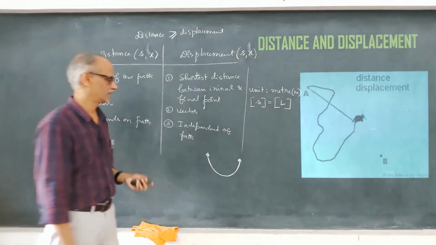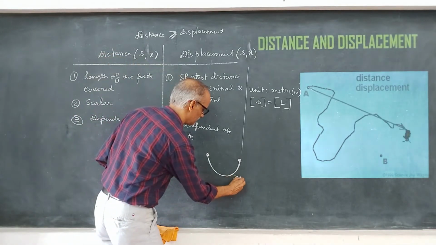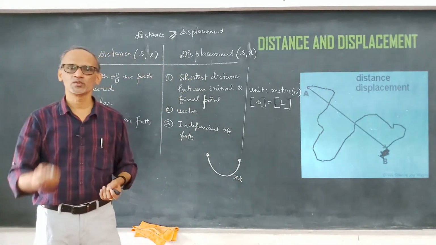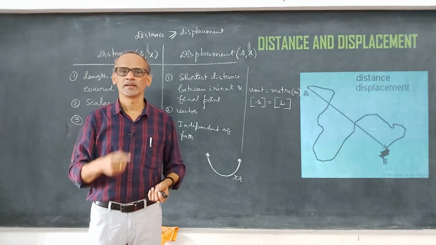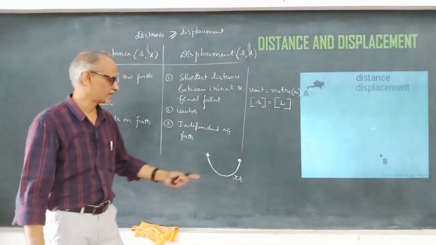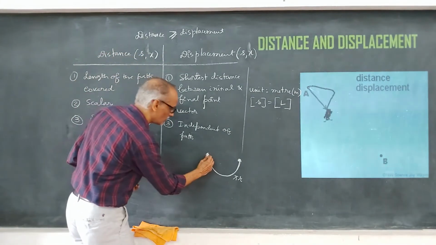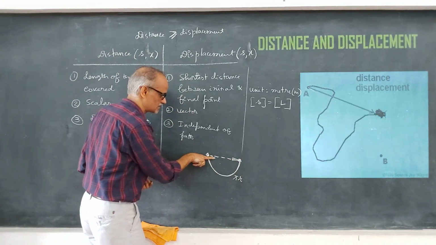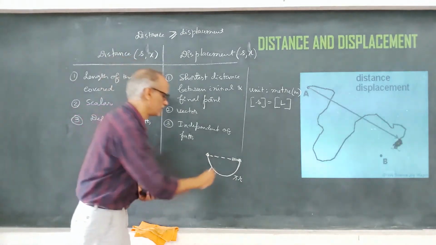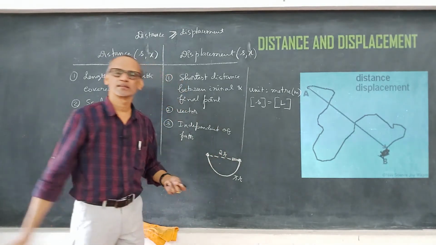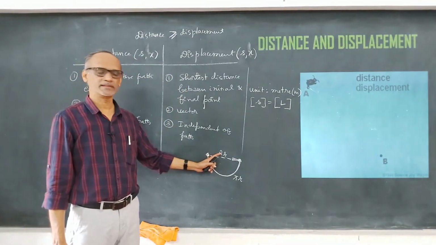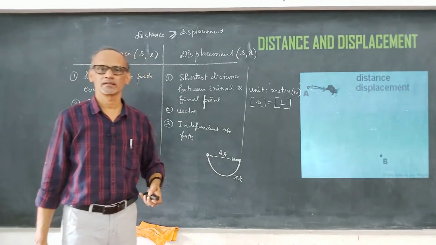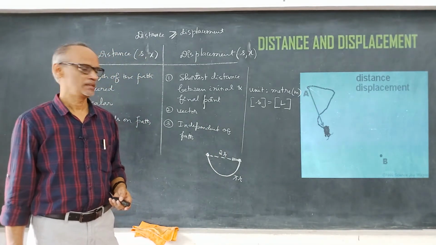It's pi r, because 2 pi r is the circumference, and half of the circumference is pi r. Pi r is the distance. What is the displacement? This is the displacement. How much is this? This is nothing but the diameter. What is diameter? Just twice the radius. So 2r is the displacement, pi r is the distance traveled.